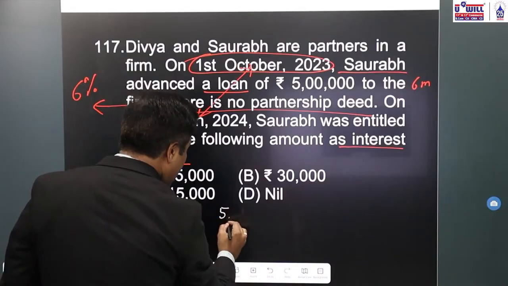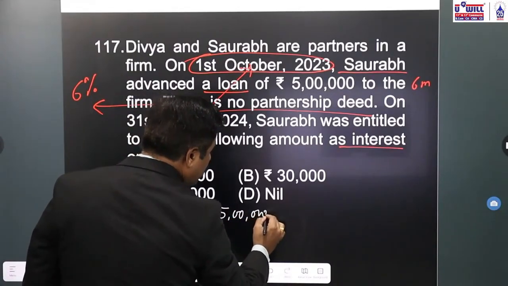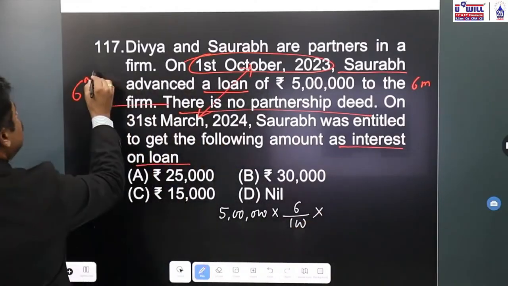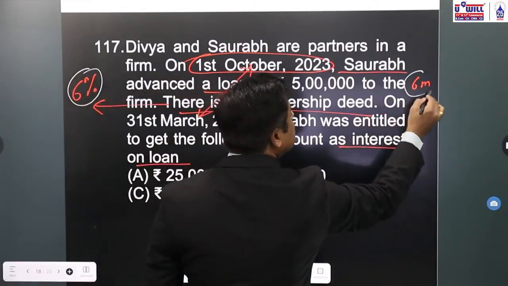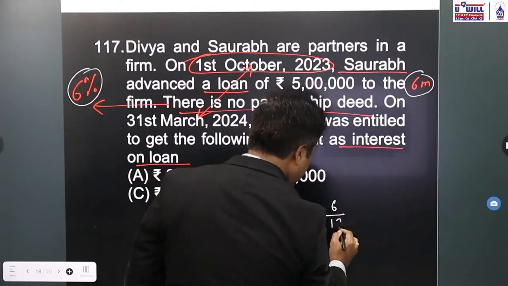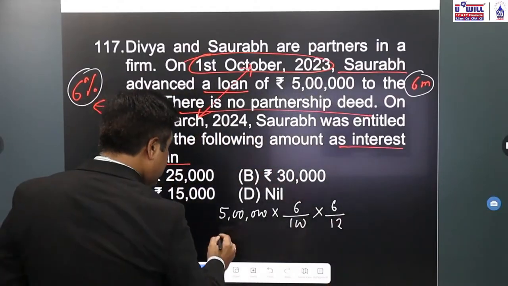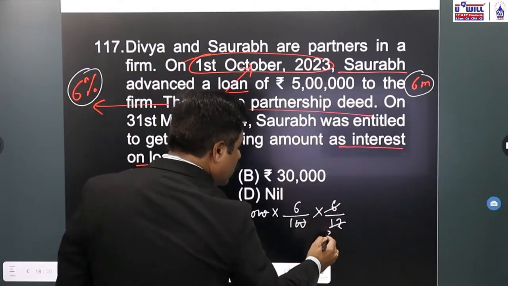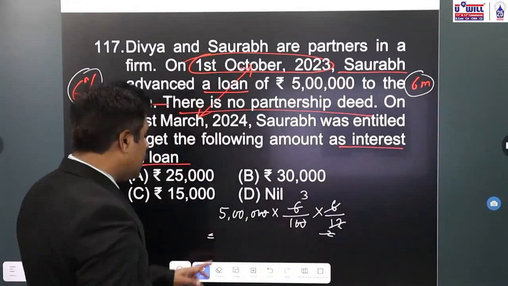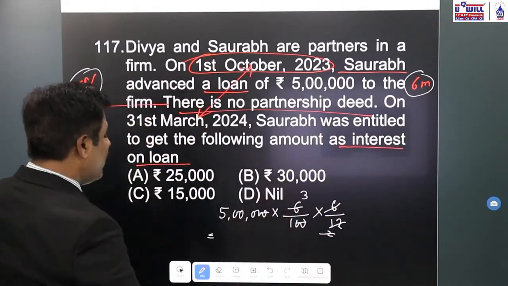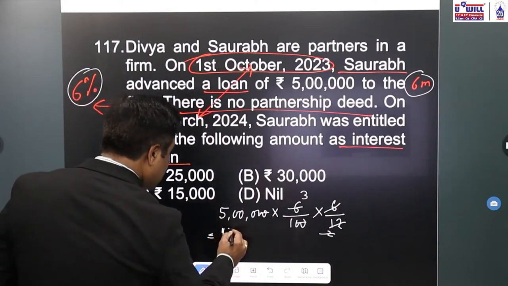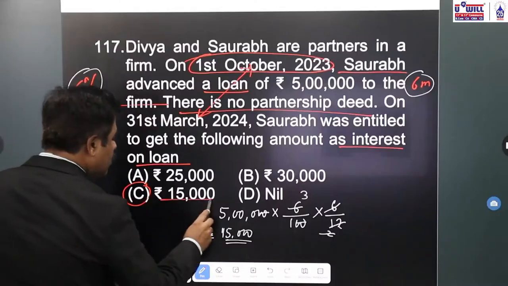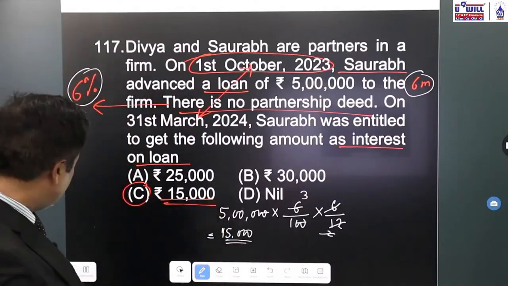So 5 lakhs into 6 by 100. Okay, this is 6% interest and 6 months, so into 6 divided by 12. 2 zeros cancel. 6 into 2, 12. 2 into 3, 6. So 5,000 into 3, 15,000. How much interest will be given? 15,000. Option C, 15,000 is the correct answer. Okay.